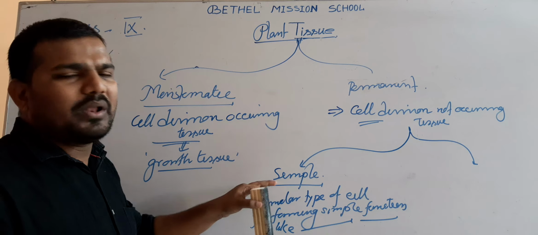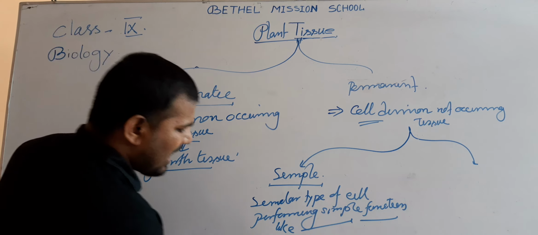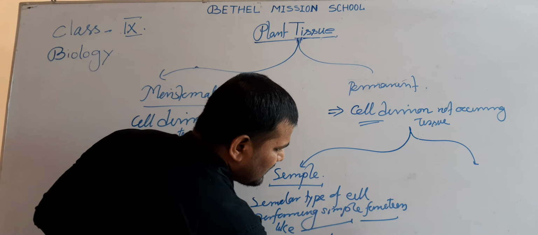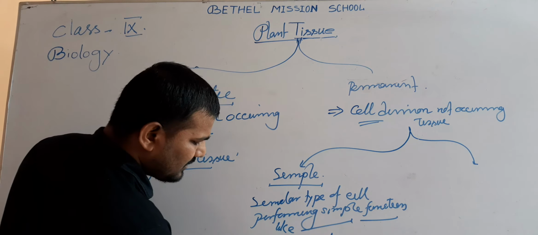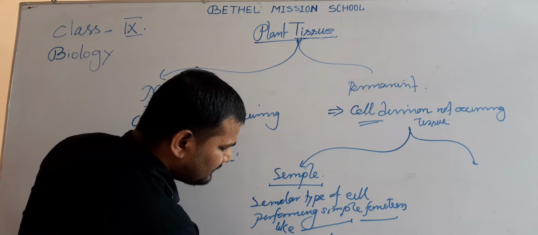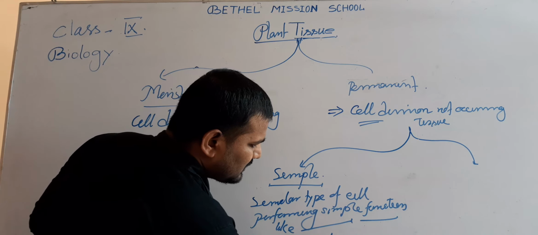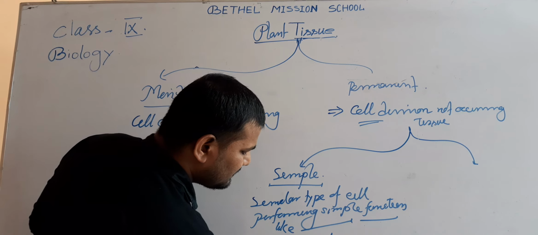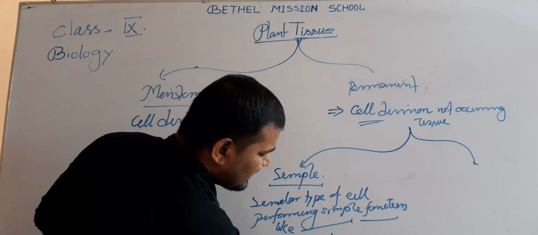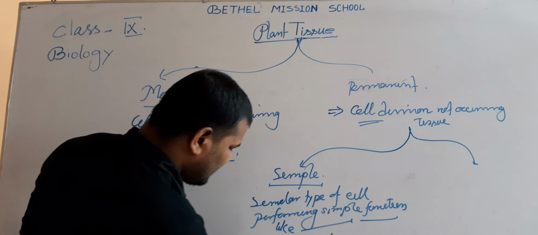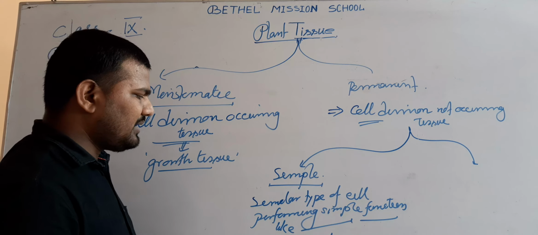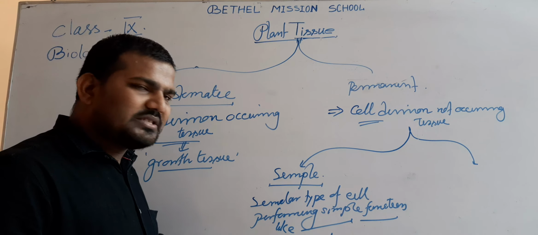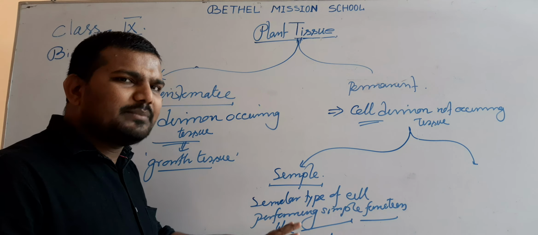Now, these simple permanent tissues are of three types: parenchyma, collenchyma, and third one, sclerenchyma. These three are the simple permanent tissues, which means the shape and size of their cells are quite similar, and they combine to perform a simple function.